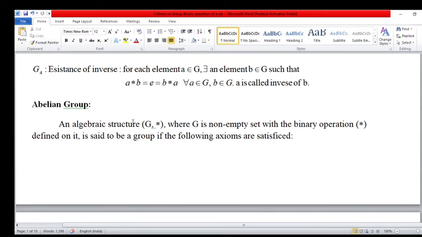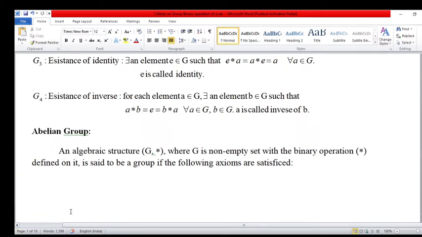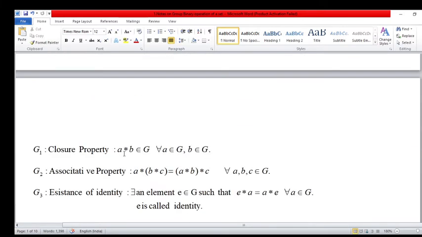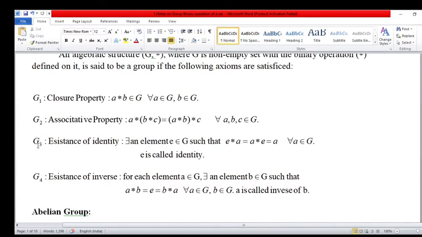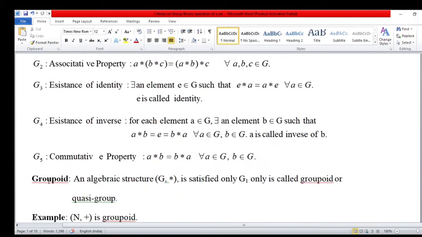Now the abelian group. Again an algebraic structure (G, star) where the same condition holds: G is non-empty with the binary operation star defined on it, and it is said to be abelian if the following axioms are satisfied. The abelian group means five conditions are satisfied. Here we have four conditions G1, G2, G3 and G4, and the G5 condition is included here.